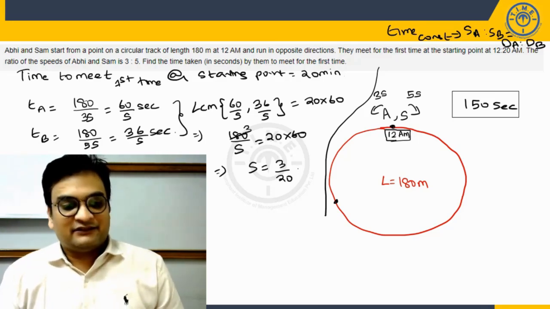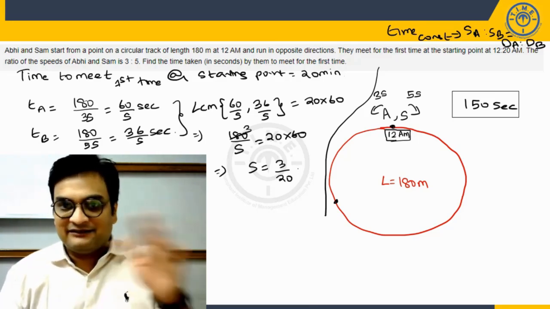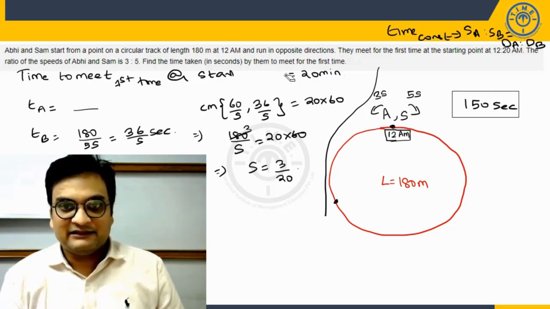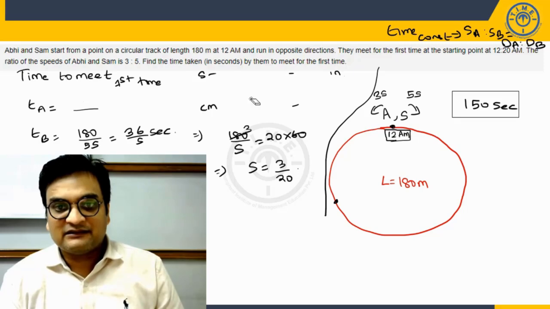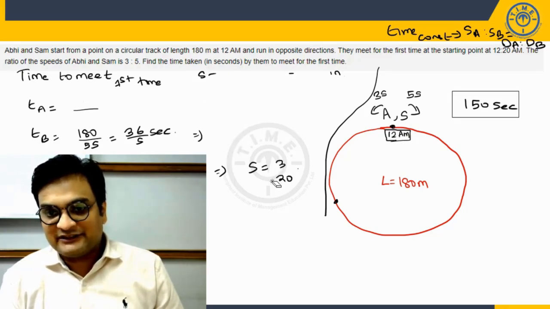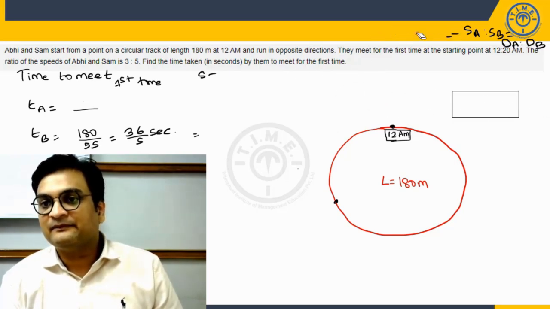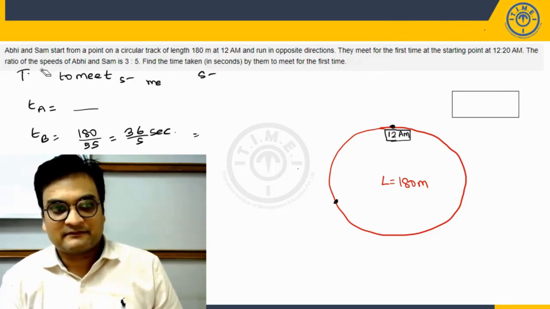An alternate way of looking at this question can be, I'll just clean this entirely. Let me just clean the portion that I don't want. Another way of looking at the problem. Let's try to understand that as well. So consider this circular track.